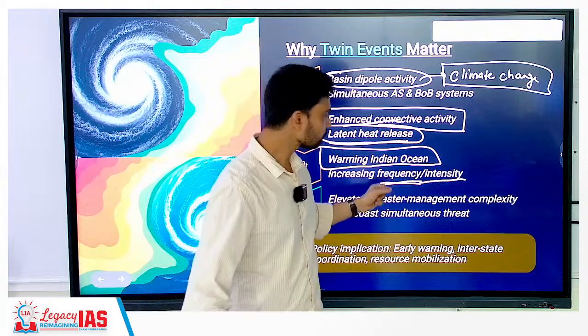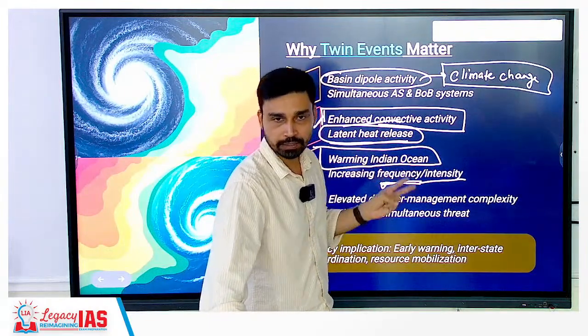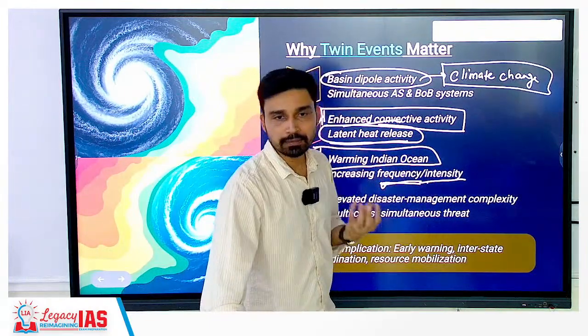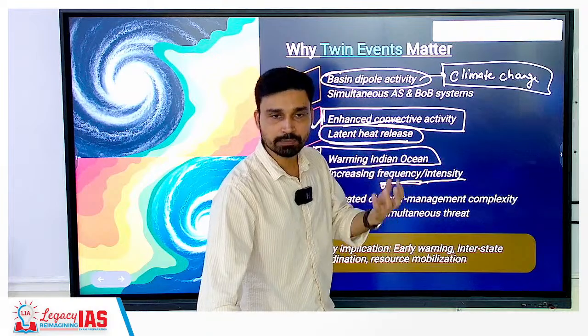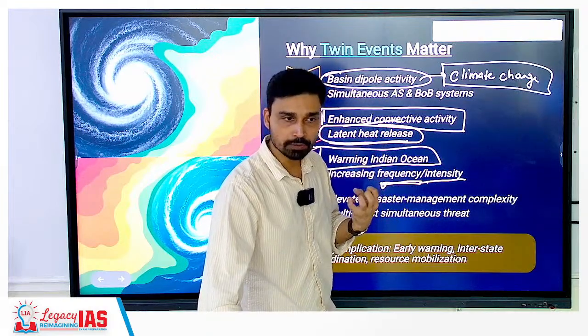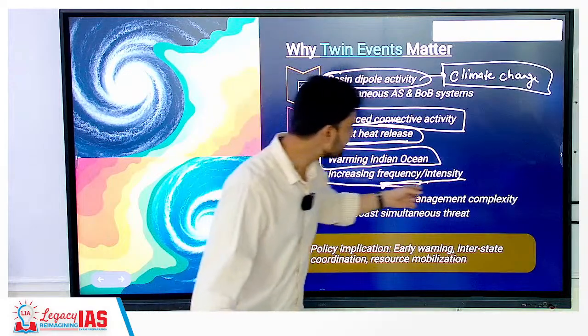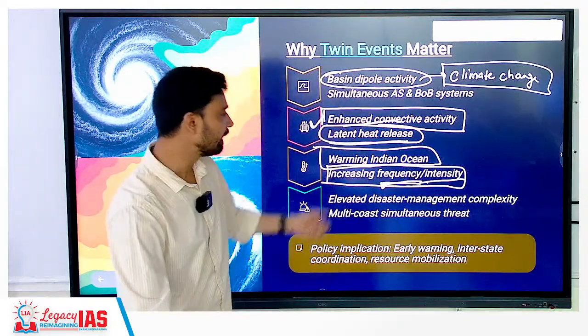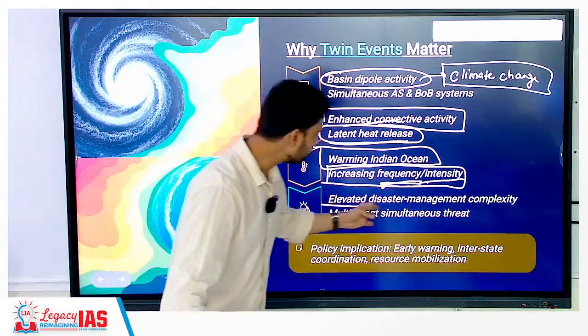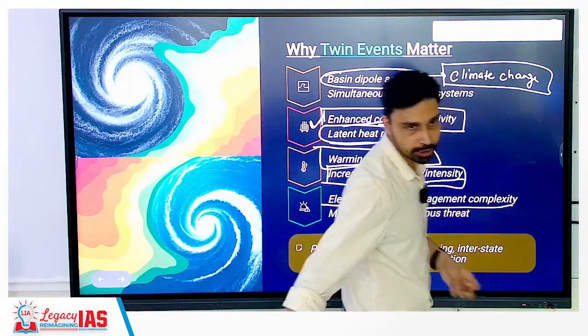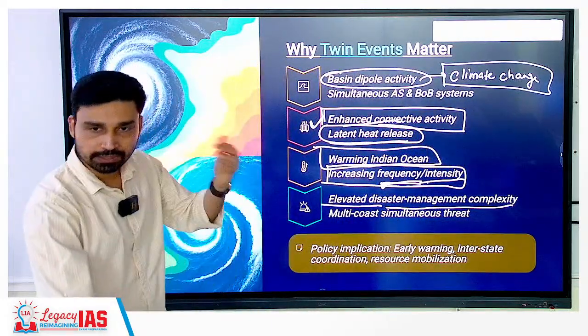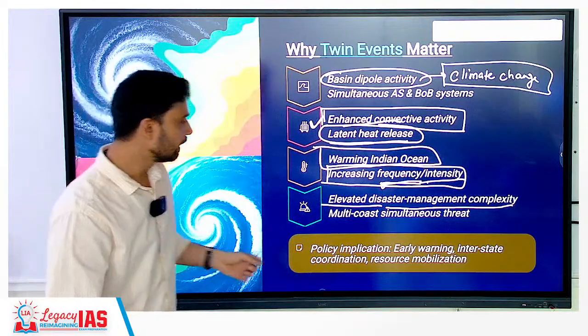What? Frequency means the number of cyclones per year. Intensity means look at the category of the cyclone. What is the wind speed? What is the amount of rainfall that you observe here? So both we have seen increasing in the last one decade, and this all elevates what? The complexity that we'll have to face in managing this disaster in the coastal areas.